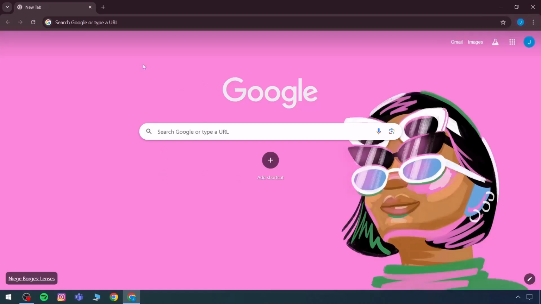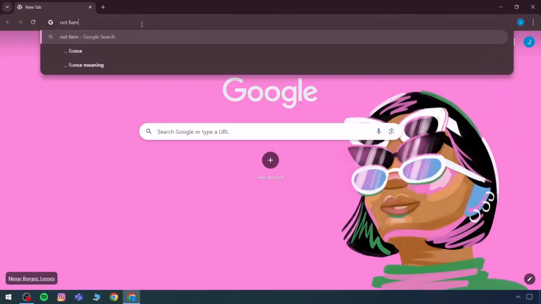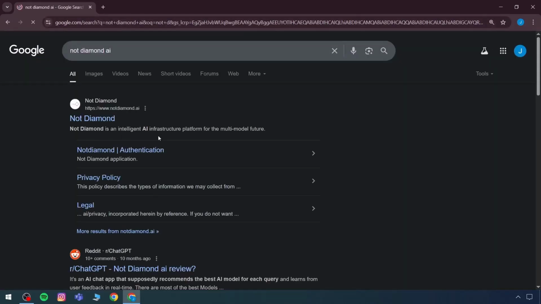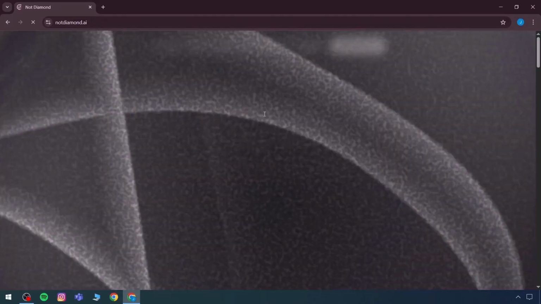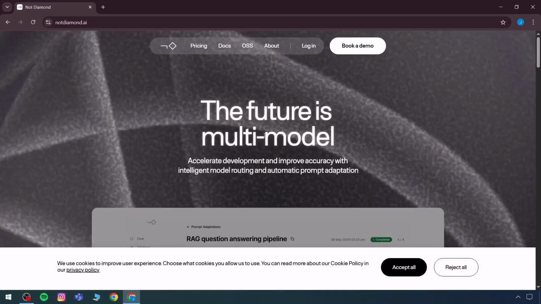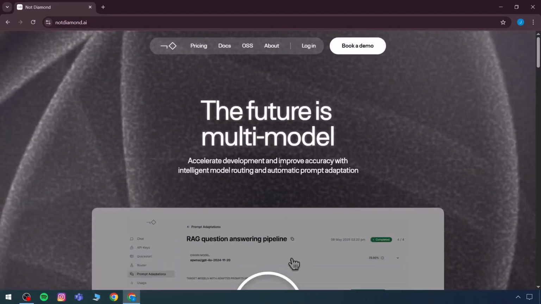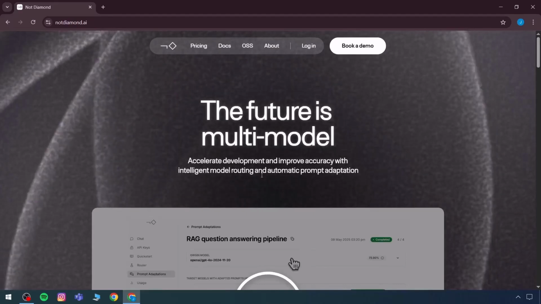Today, the thing that we are going to do is related to Not Diamond. What is Not Diamond? Let me explain it to you. Not Diamond AI is a newer AI in the market, the most intelligent AI infrastructure platform for multimodal function. If we go to Not Diamond, we have a functional model where we can accelerate development and also improve accuracy with intelligent model routing and automatic prompt adaptation.